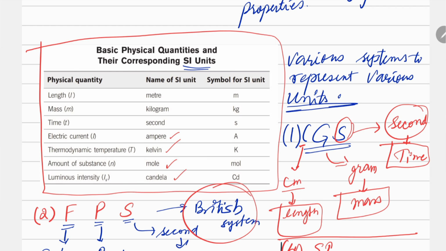So these are all the SI units of basic or fundamental physical quantities. As we are talking about chemistry, we are not going to use them in a large manner. Like if I'm talking about the mass of a substance, its SI unit is kilogram, but we are not going to take that in kilogram. When I'm working with physical chemistry or any kind of chemistry, we are going to use them in a very small amount.